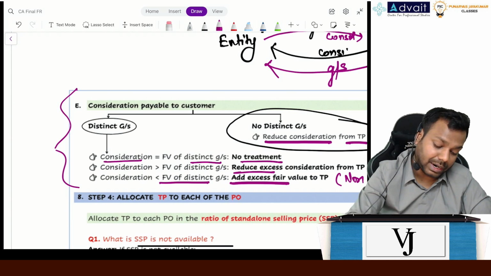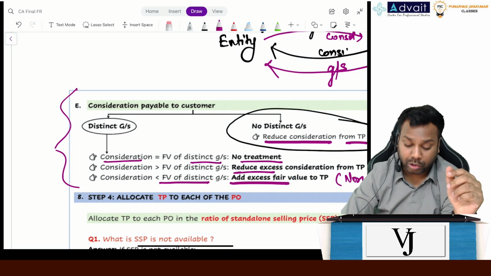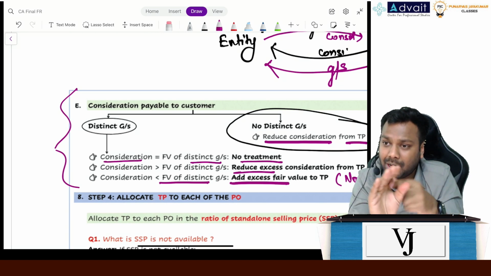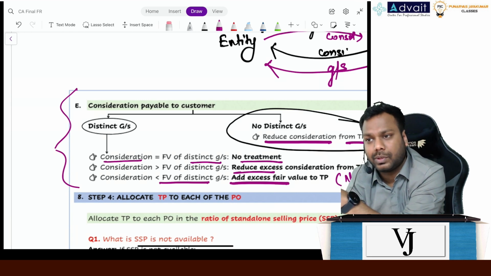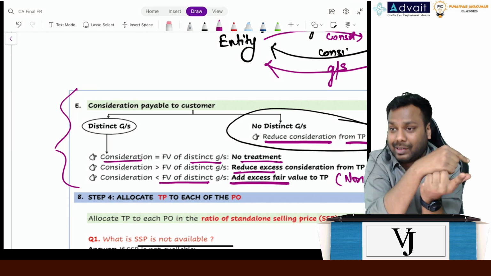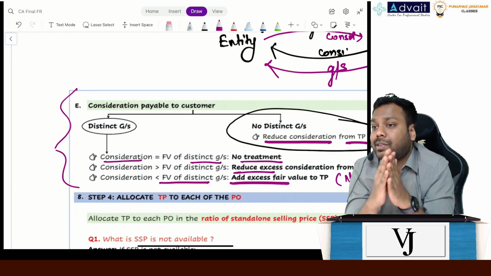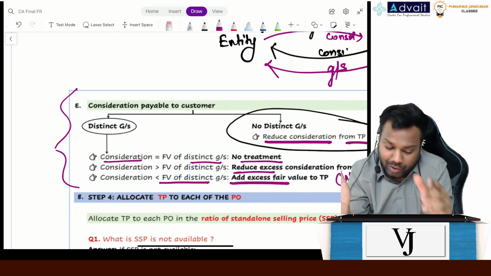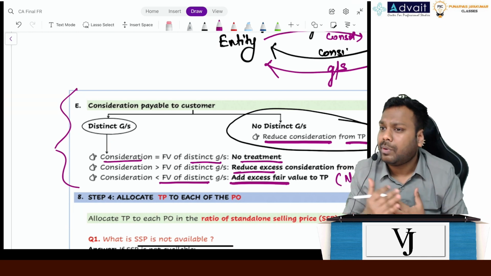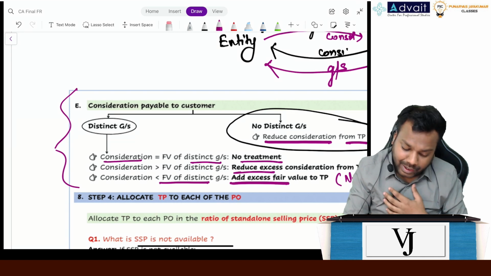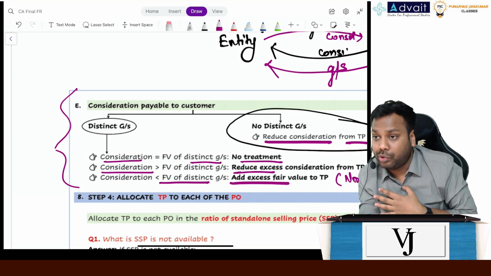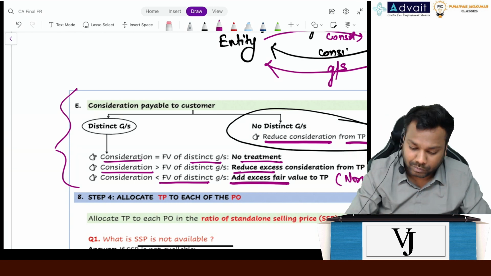Okay, now understand. If the consideration and the fair value of the distinct goods or services are the same, we treat it as a separate transaction itself. But if they are not the same, it means they are linked to this transaction, then we cannot treat it as a separate transaction. If the entity is paying more consideration than the fair value of the distinct goods that the entity has received, think of it this way.